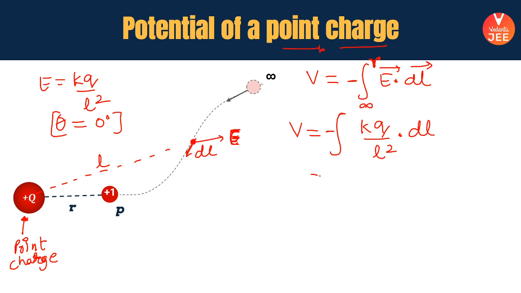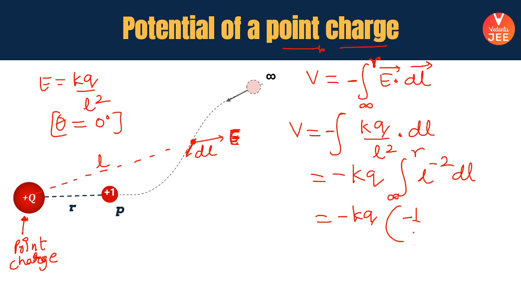So in this case, kq is the constant part and integral of L to the power minus 2 dl is what we are interested in. So when you integrate it from infinity to r, say minus kq, and integration of this will come out to be minus 1 by L. You can integrate it very easily and you put the limits from infinity to r.